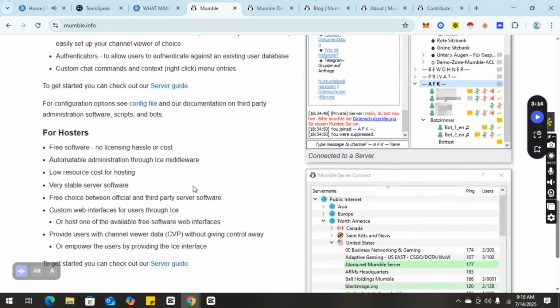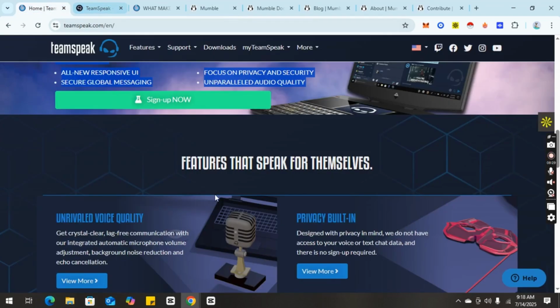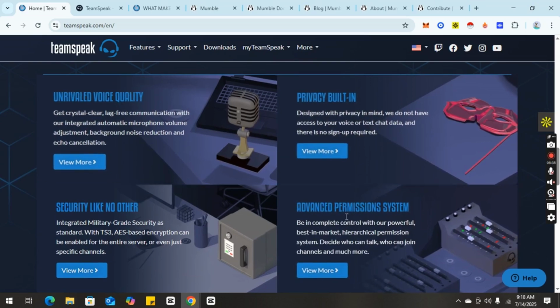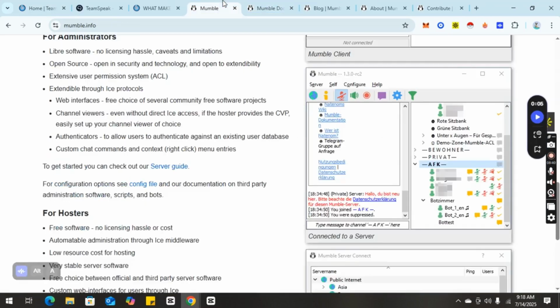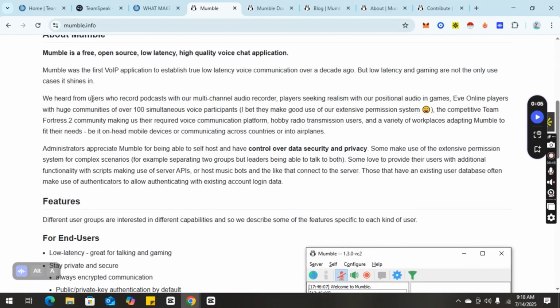So, in the grand duel between TeamSpeak and Mumble, we're not just comparing two apps, we're comparing philosophies: centralized versus decentralized, premium polish versus raw freedom, ease of use versus adaptability. In 2025, the fact that both platforms still hold ground speaks to a truth that the tech world often forgets. Sometimes the most valuable tools aren't flashy or social, they are simply focused, reliable, and respectful of your control.